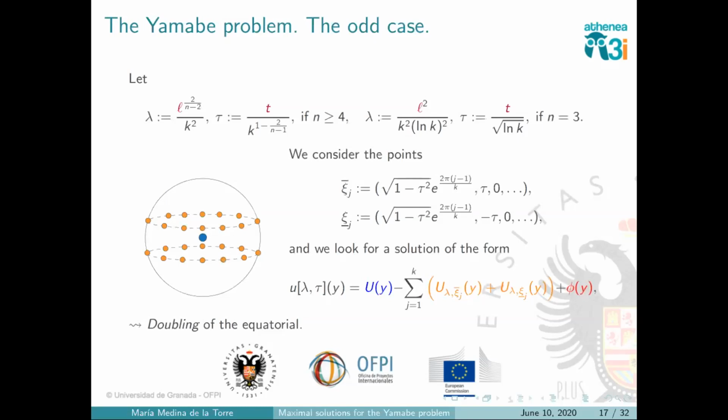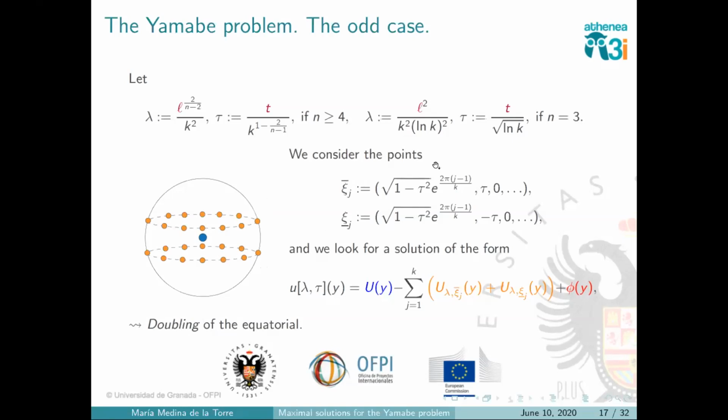We like this idea of a positive bubble at the origin and some polygon, but now what we will do will be to replicate this polygon. If we think of the sphere in this way, we will have a positive bubble at the origin, and then we will have a circle with negative bubbles at some height above, and then the same at the same distance from below. So we will have 2 circles of negative bubbles, which are exactly the same, in such a way that this construction is symmetric in the 3rd coordinate.